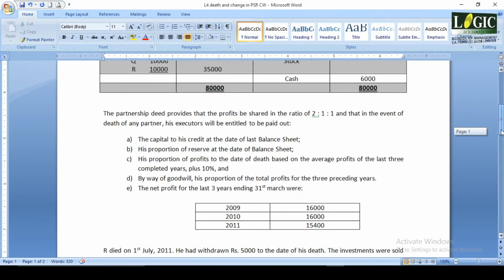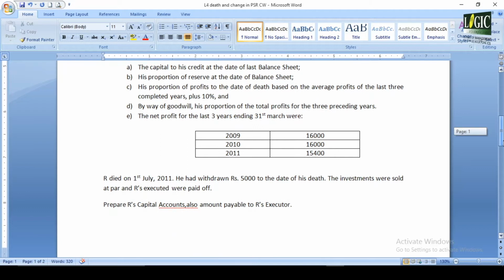Now his proportion of profits to the date of death based on the average profits of the last 3 completed years, that figure plus 10%. And by way of goodwill, his proportion of the total profits for the 3 preceding years. Now the net profits were this much. R died on 1st July 2011. He had withdrawn 5,000 rupees to the date of his death. That is his drawings, so that is to be taken back from him.